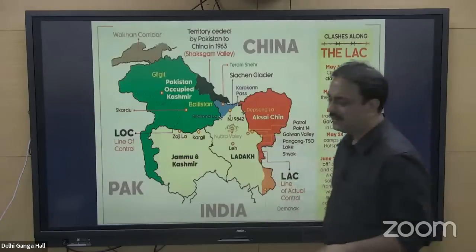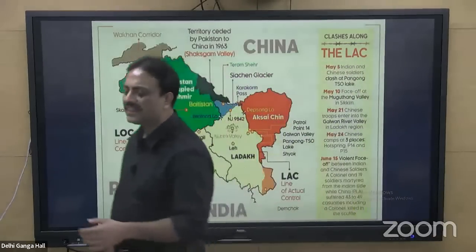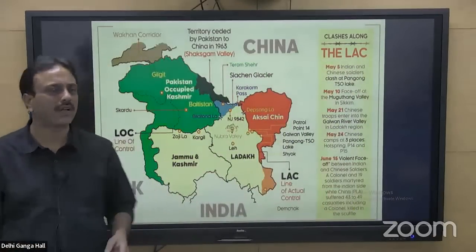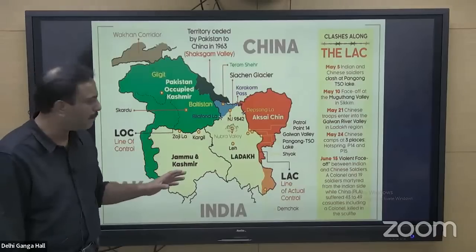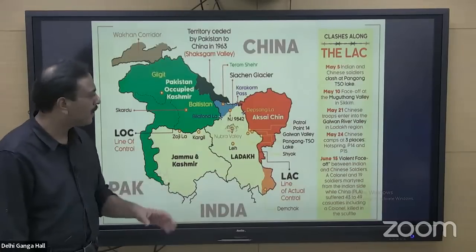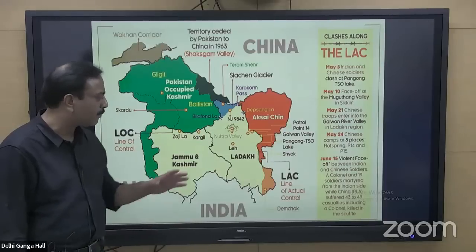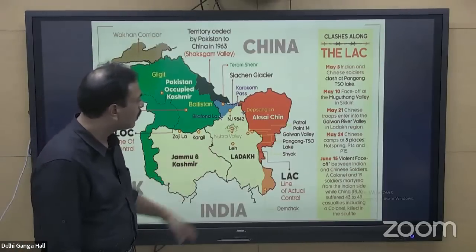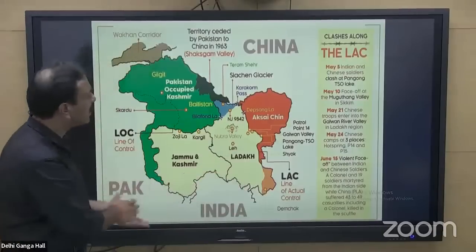How to remember that? Any north to south, east to west, west to east, south to north can only be remembered by looking at the map. If you are not looking at the map, you cannot remember that, come what may. So focus on this particular map. This is a map along the LAC.